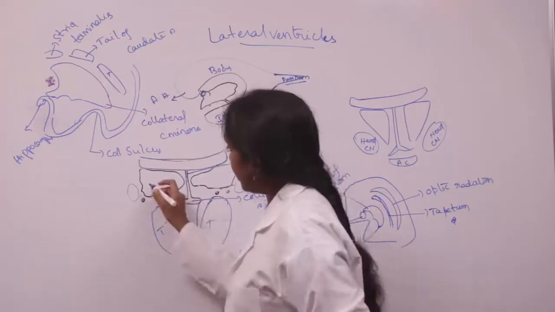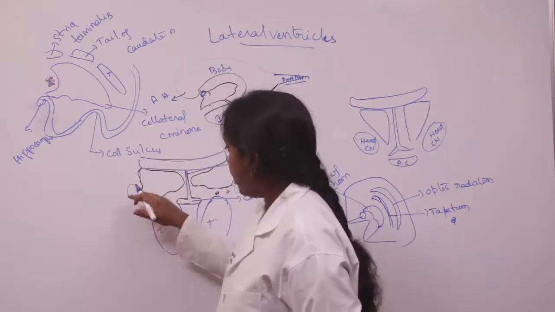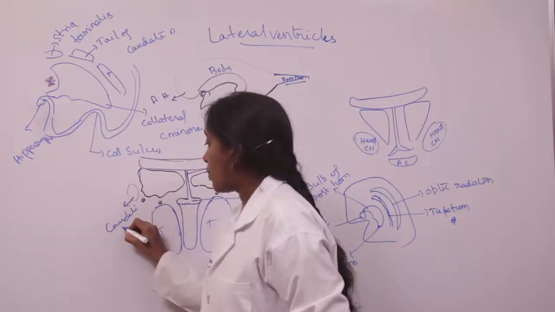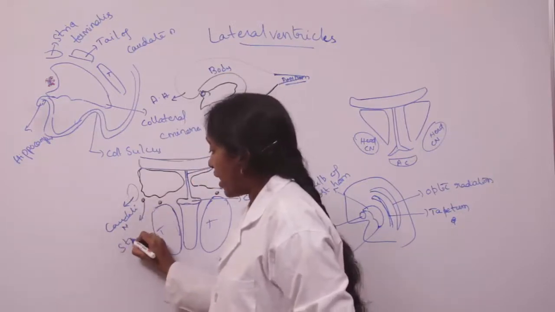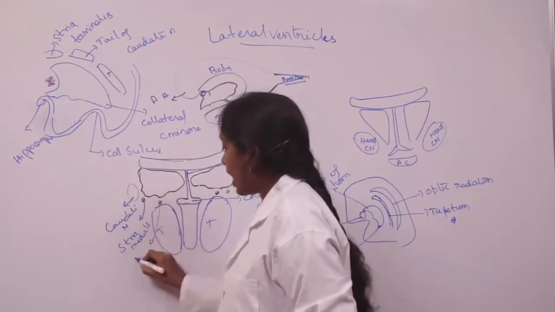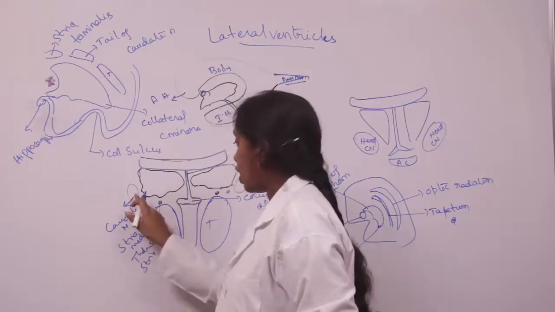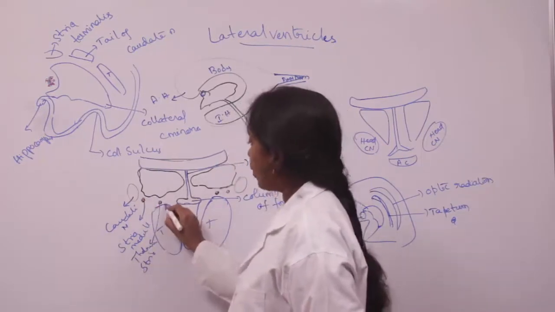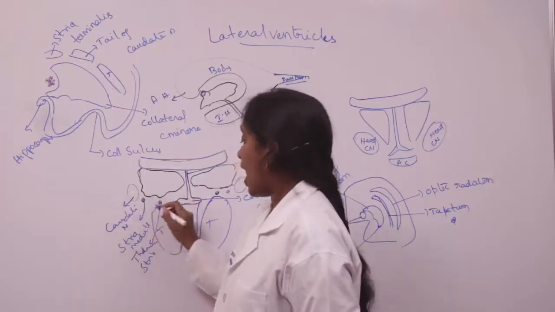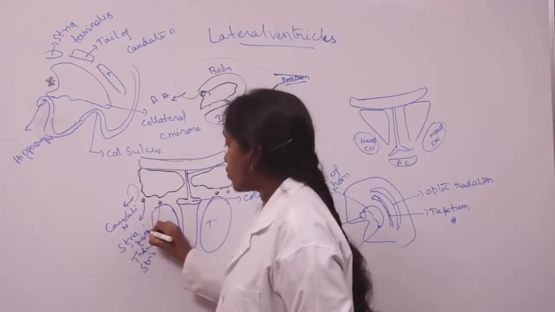And coming to the floor, it is formed by the caudate nucleus, and stria terminalis, not medullaris, it is stria terminalis.